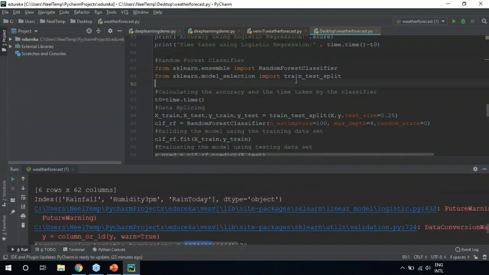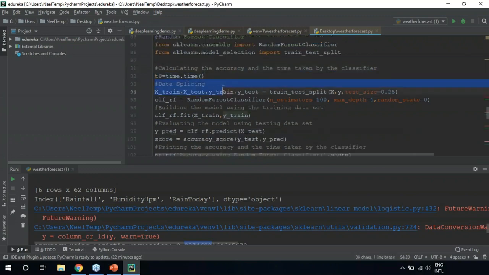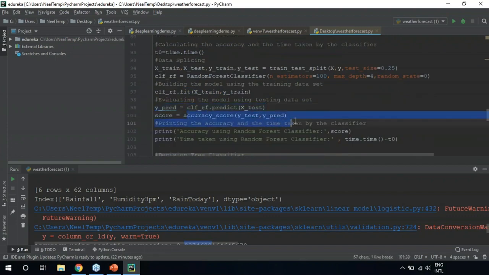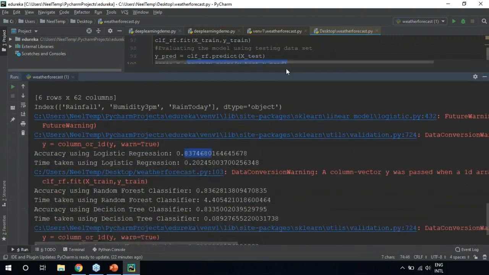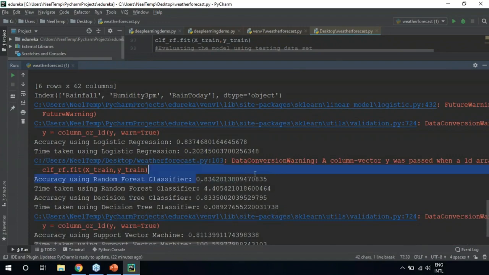Then we have random forest classifier. Here again, we'll import the libraries that are needed to run random forest classifier. Then we're again calculating the accuracy and the time taken by the classifier. Data splicing, like I mentioned, splitting the data into testing and training data set. Then you're just building the model by using the training data set. After that, you'll evaluate the model by using the testing data set and you'll finally calculate the accuracy. The accuracy using random forest is again approximately 84%, which is a really good number.